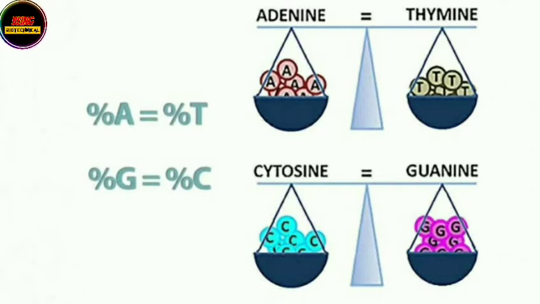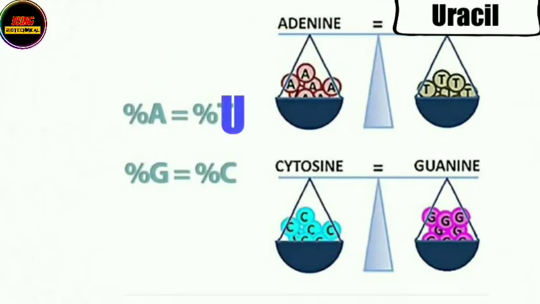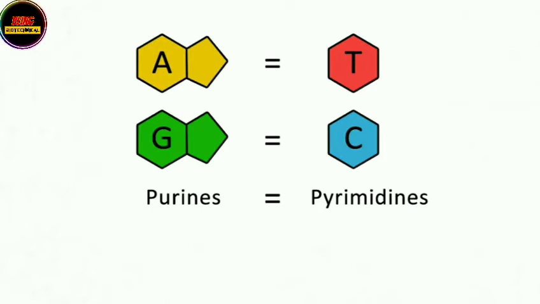a double-stranded DNA. But in case of double-stranded RNA, the concentration of adenine will always be equal to the concentration of uracil and the concentration of guanine will always be equal to the concentration of cytosine. So the only difference between them is thiamine replaced by uracil. And this rule also says that the total number of purines, meaning adenine and guanine, will always be equal to the total number of pyrimidines, meaning cytosine and thiamine or uracil.